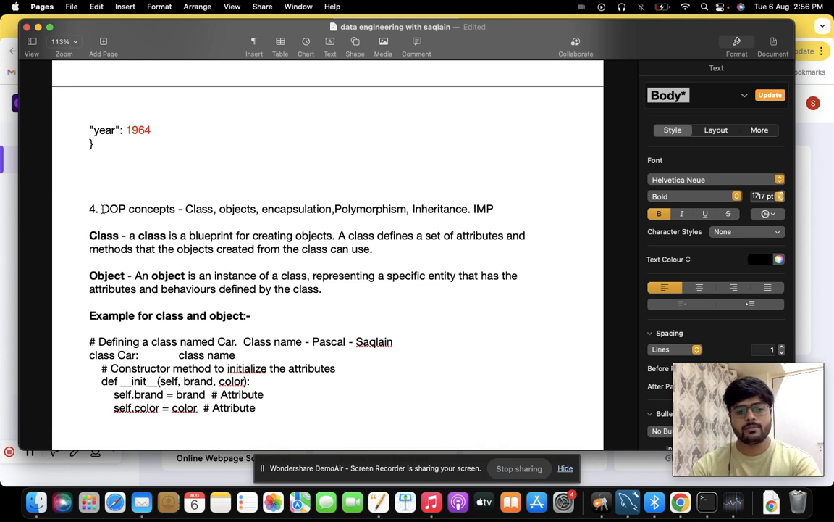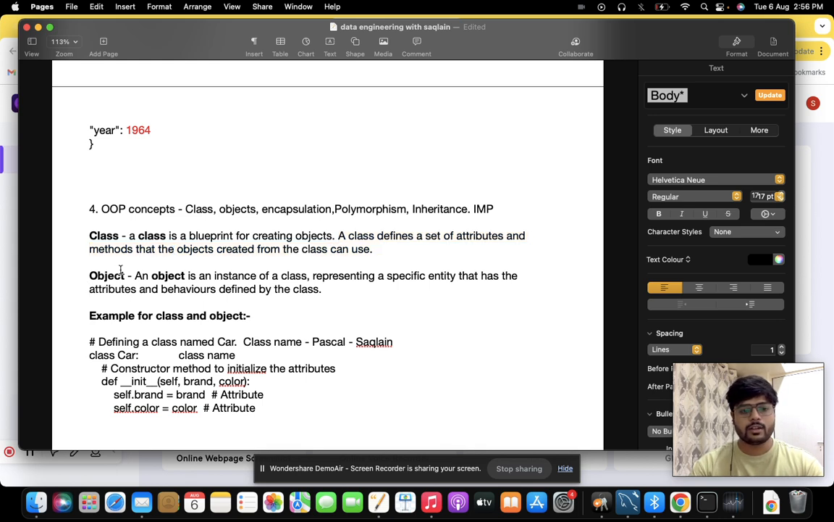What are classes, objects, encapsulation, polymorphism, and inheritance in Python? This is a very important question and it is asked in the majority of interviews by the top MNCs. Firstly, let's have a look at the class. A class is nothing but a blueprint that is generally created for the creation of an object, and a class is defined with a set of attributes and also methods from which the objects are created further.